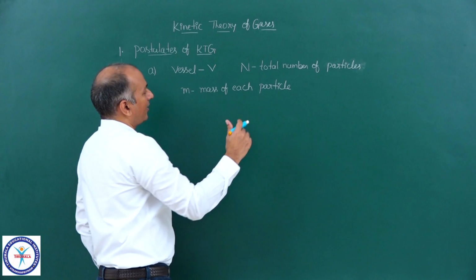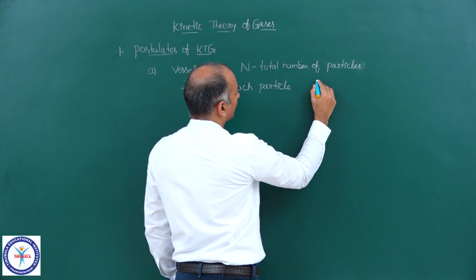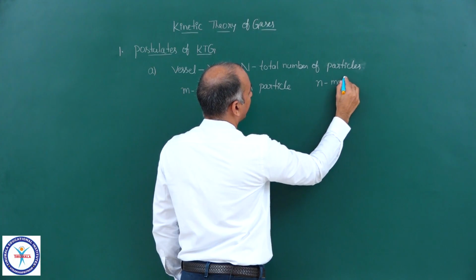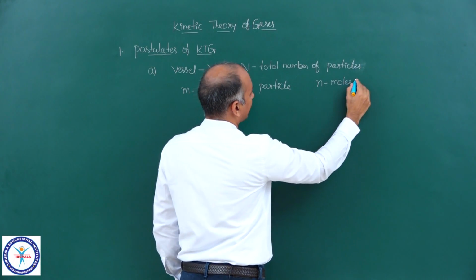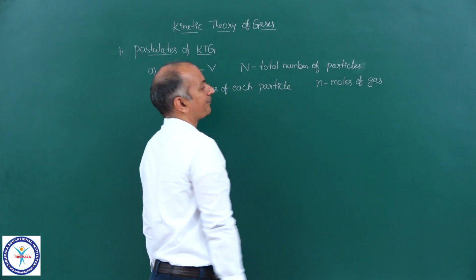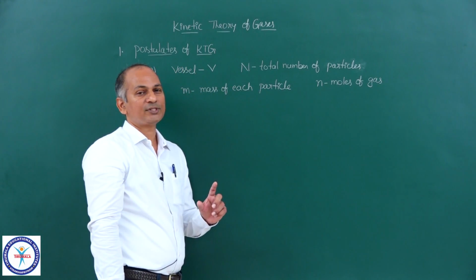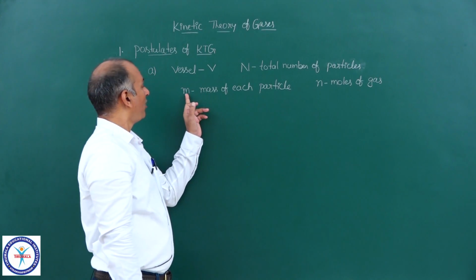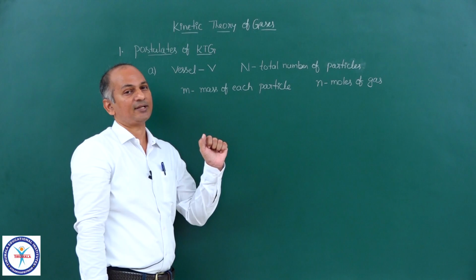Okay. Now, suppose there are n moles of the gas, small n, let us say moles of the gas present. So small n is the moles, capital N is the total number of particles, and small m is the mass of each particle.